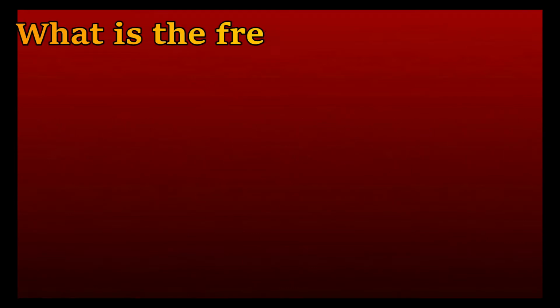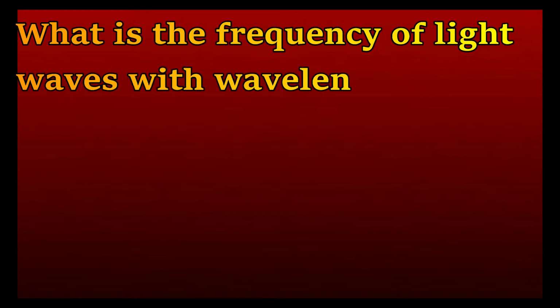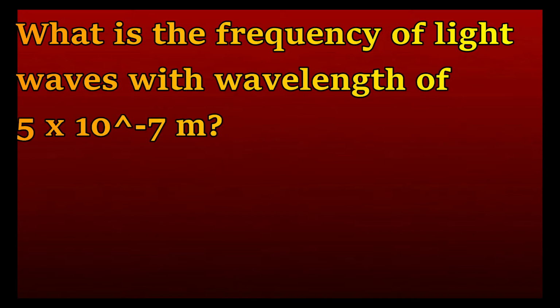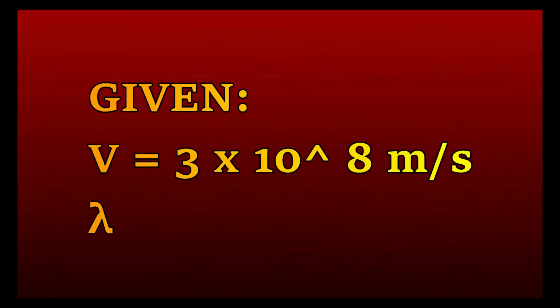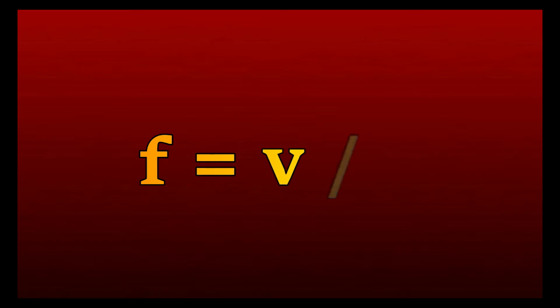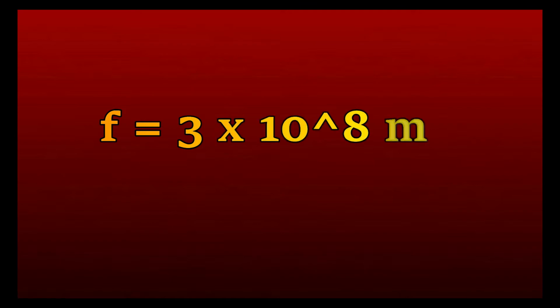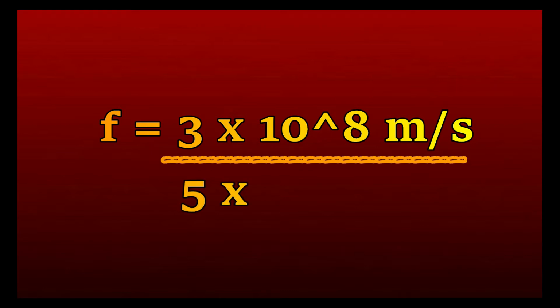What is the frequency of light waves with a wavelength of 5 times 10 raised to negative 7 meters? Given: velocity is equal to 3 times 10 raised to 8 meters per second, and the wavelength is 5 times 10 raised to negative 7 meters. Frequency is equal to velocity over wavelength. Frequency is equal to velocity, which is 3 times 10 raised to 8 meters per second, over the wavelength, which is 5 times 10 raised to negative 7 meters.